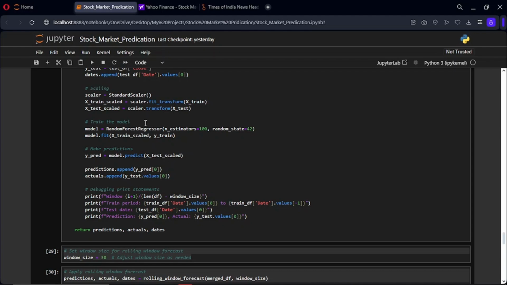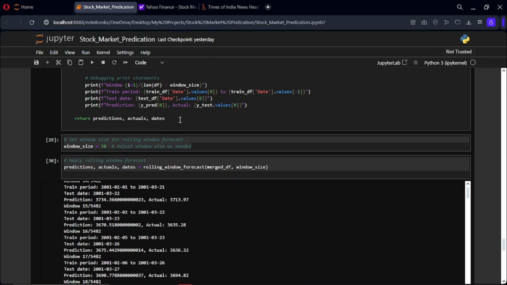Now moving on to our model training and prediction. We are going to use model, an instance of random forest regressor with 100 trees and a fixed random seed for reliability. Training the model. The model is trained on the scaled training data. The trained model predicts the close values of the test instance.